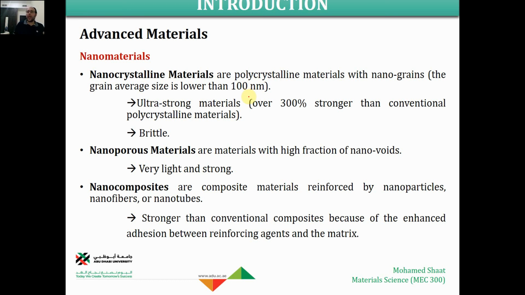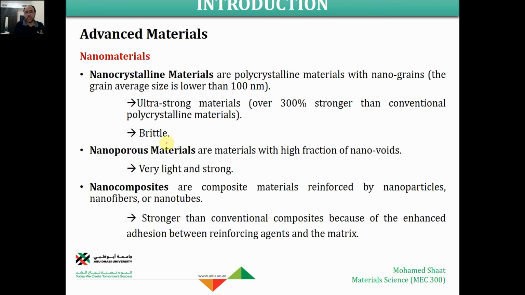What we found upon making this nanocrystalline material, when we refined and decreased the size of the grains inside the polycrystalline material and produced a nanocrystalline material, is that the strength of the material is highly enhanced. We are obtaining over 300% enhancement or increase in the strength. So the material became 300% stronger than the conventional polycrystalline material.